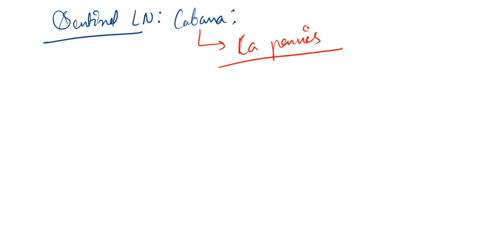Now, what are the roles that are established by sentinel lymph node biopsy, right? Mainly it is done in carcinoma breast, carcinoma penis, malignant melanoma, head and neck malignancies, and carcinoma vulva.